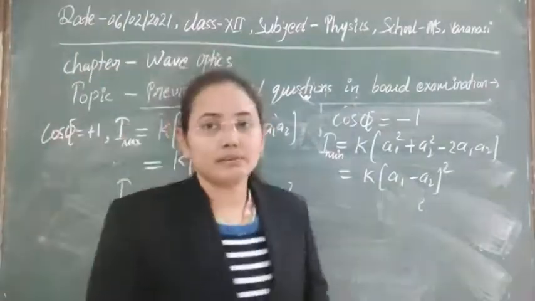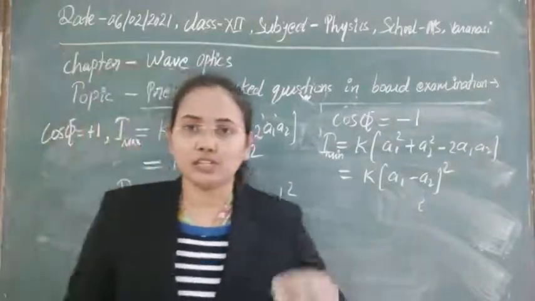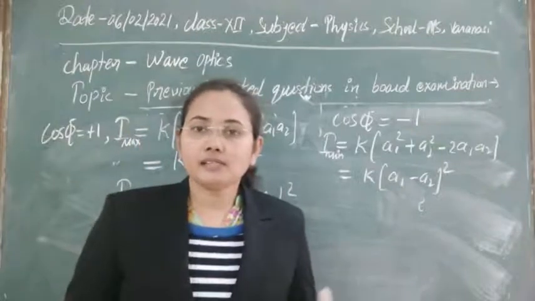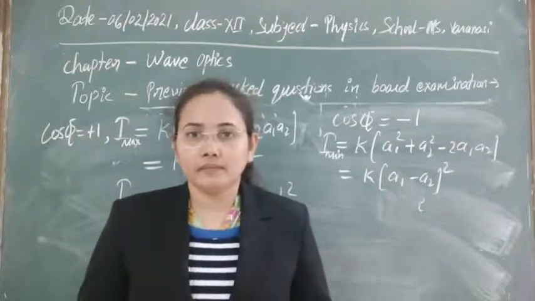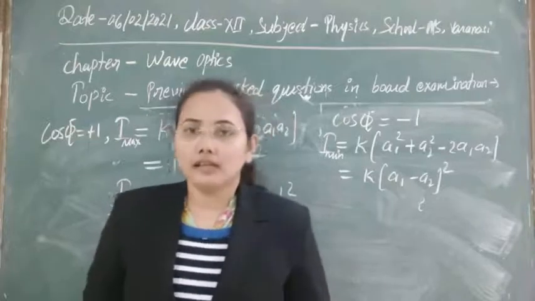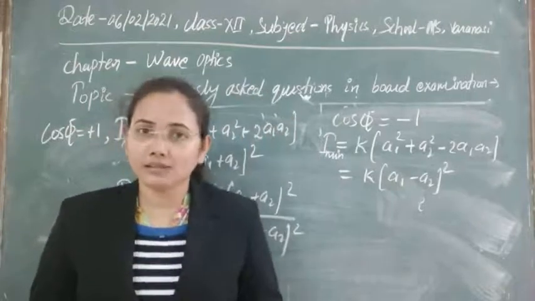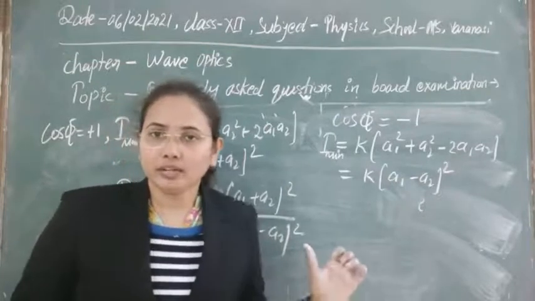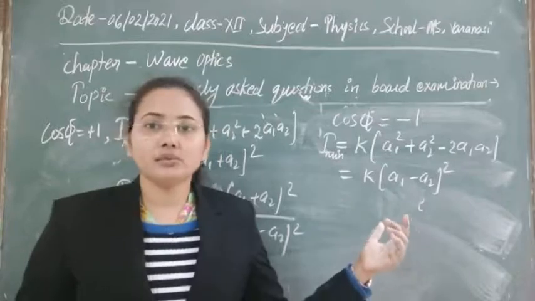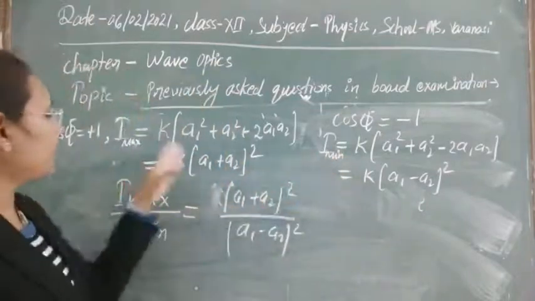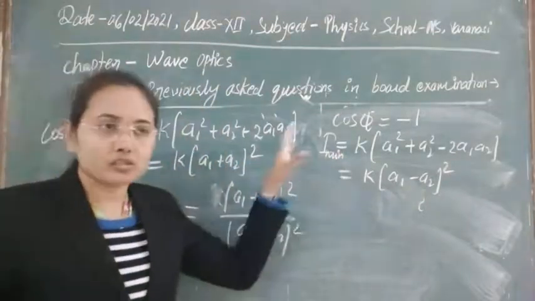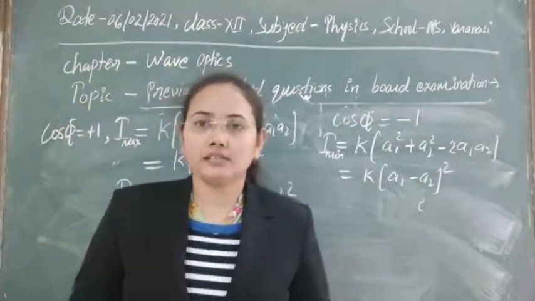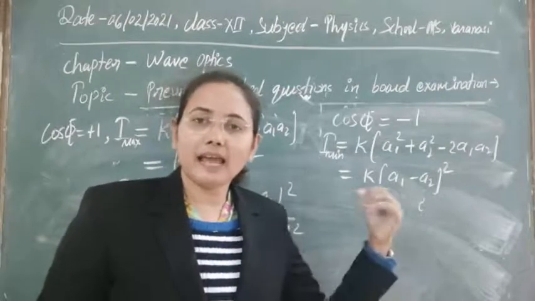Next concept, a very important conceptual question that is asked here: in interference, is energy conserved? Interference is only a redistribution of energy, with no creation or destruction of energy going on. We can prove it by using these two values, I minima and maxima. To see whether energy is conserved or not, we can take the average intensity.